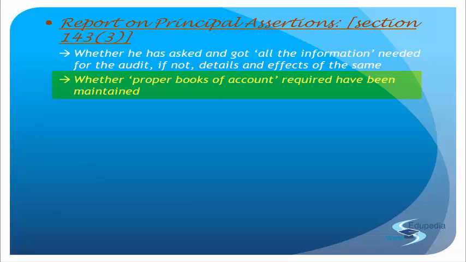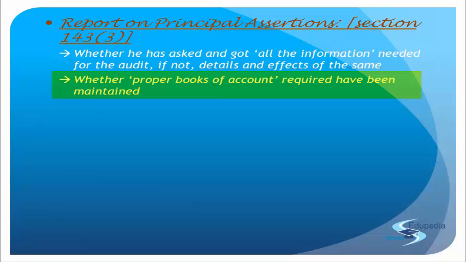And if he needs more detailed information about anything, then he also has to report whether he has received the information from the branch that he has visited.